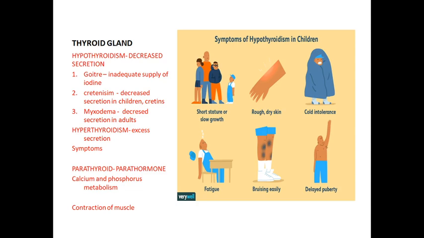To know more, Edward C. Kendall in 1914 first crystallized thyroxine, the solid form of thyroxine. And Charles Harrington and George Barger identified the molecular structure of thyroxine in 1927. The thyroid gland requires 120 milligrams of iodine. If the iodine amount decreases or increases, a lot of problems are faced by human beings.